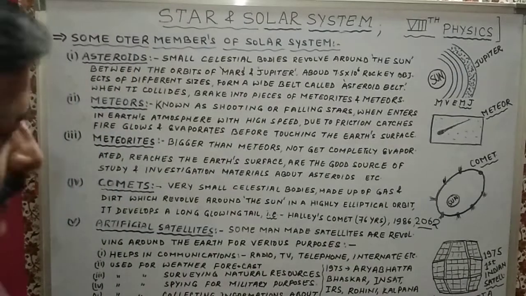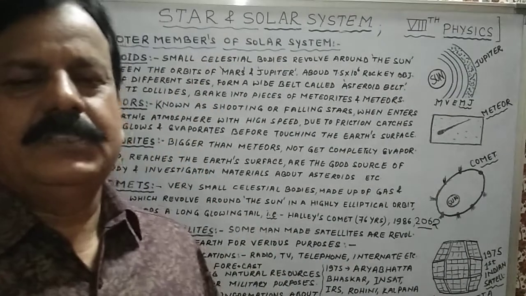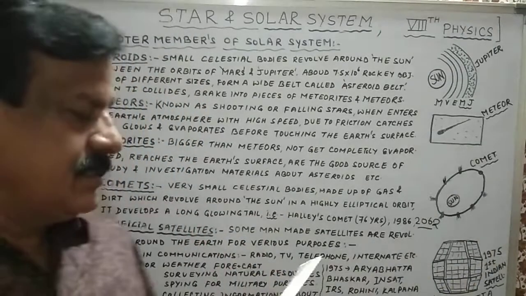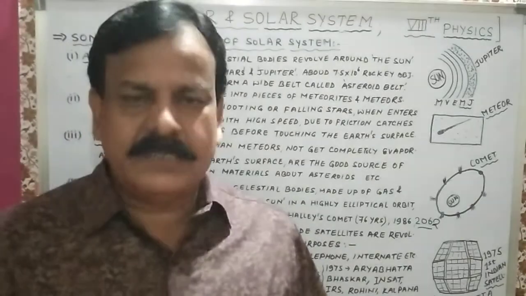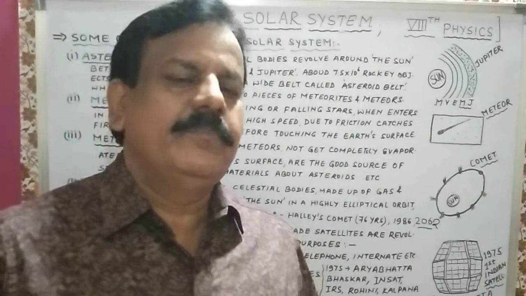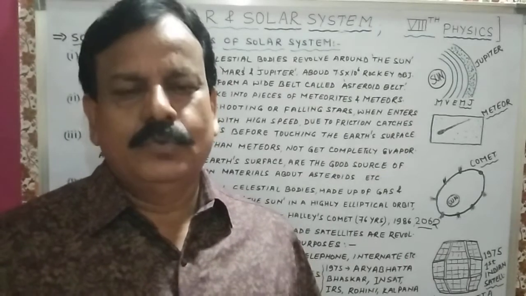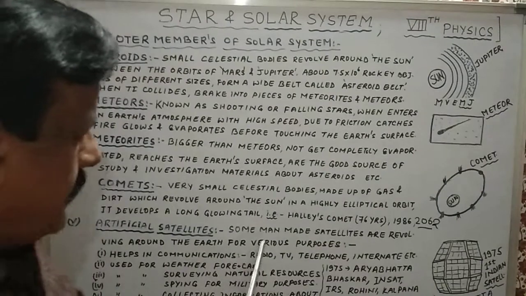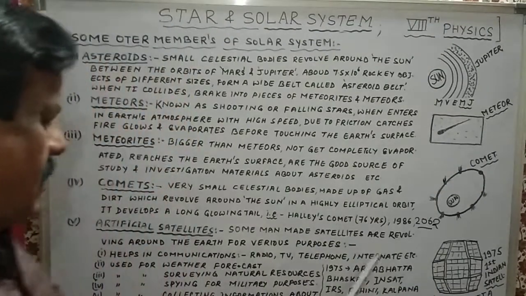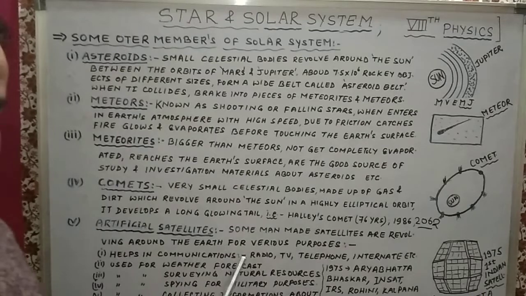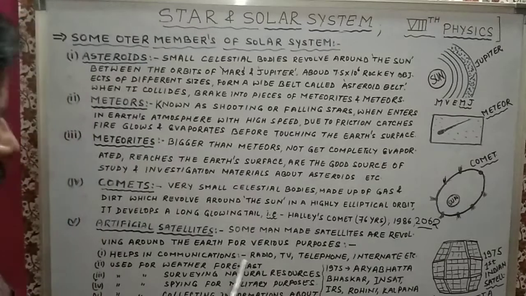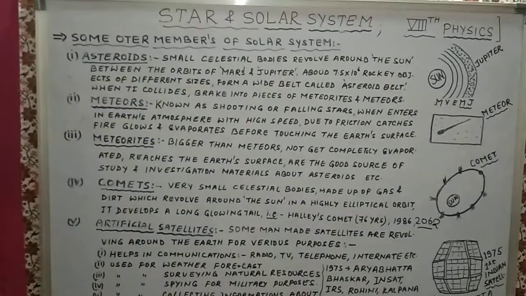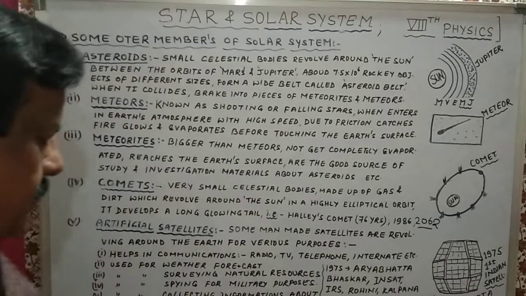The last one is artificial satellites. We have learned about natural satellites, but these are artificial, man-made satellites. They are made for our use, for our purposes. Some man-made satellites are revolving around the earth for various purposes. Some of the important purposes I have written here.